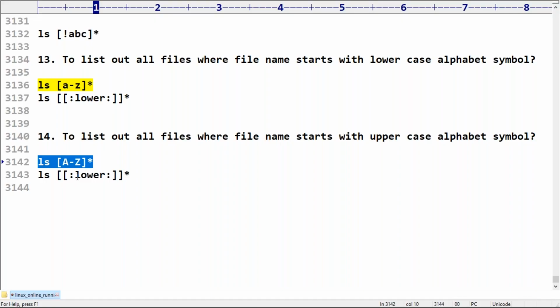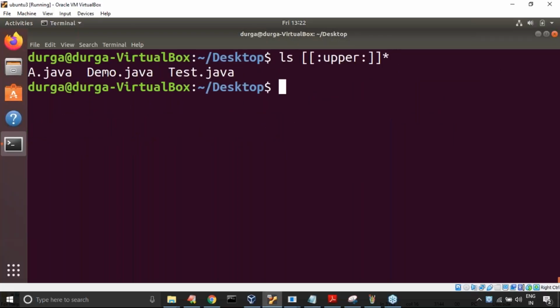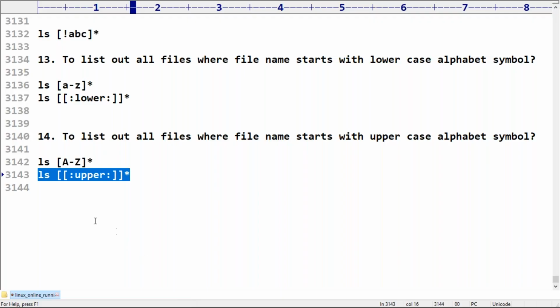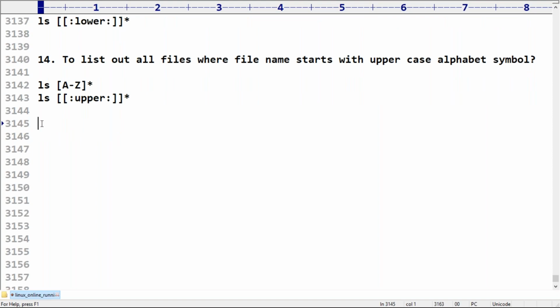That's why compulsorily we should have some alternative here. I told you at the beginning only, some patterns in Ubuntu are not working. That's why we should have an alternative like this. Clear? Are you in a position to understand? Now observe, it is going to list out all files that start with an uppercase alphabet symbol only. Not required to keep much explanation. I hope you can understand.